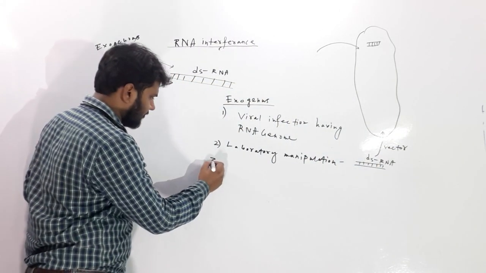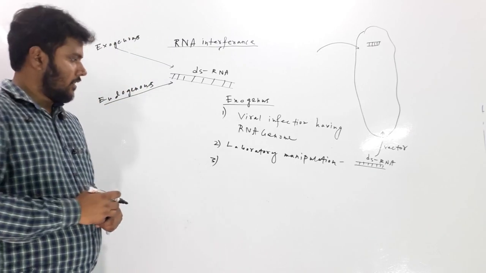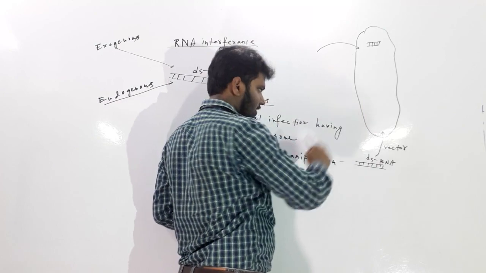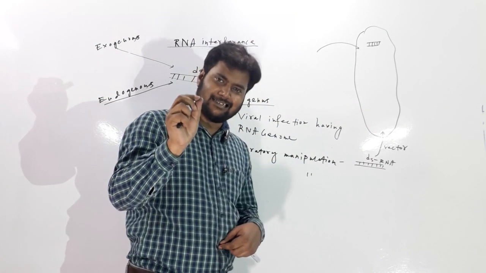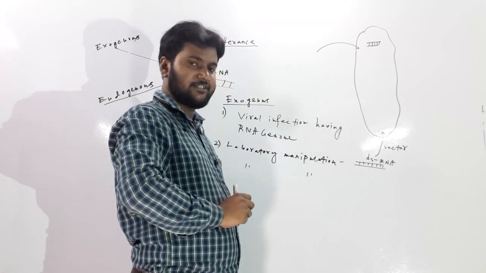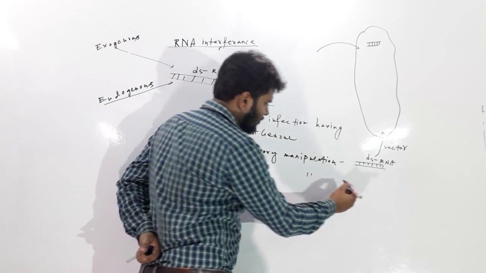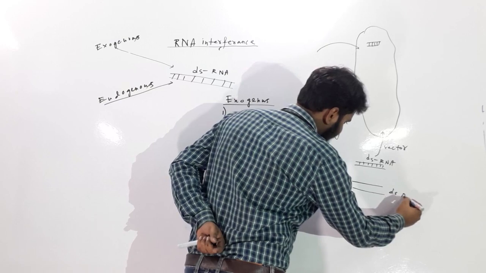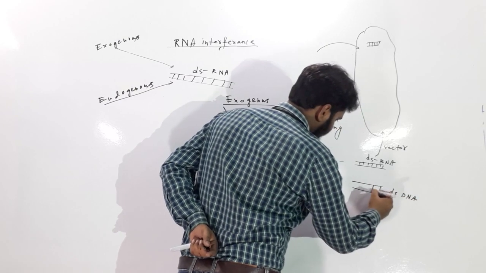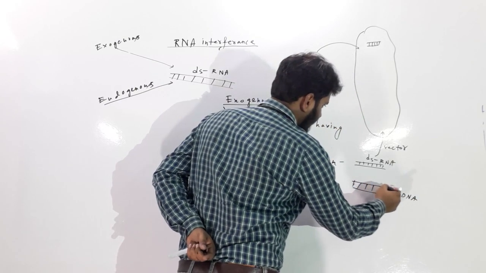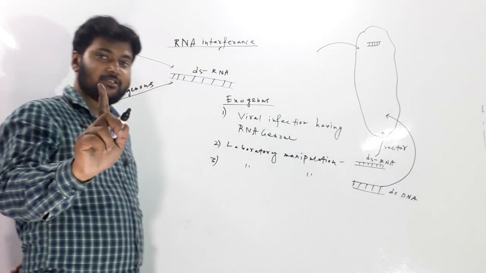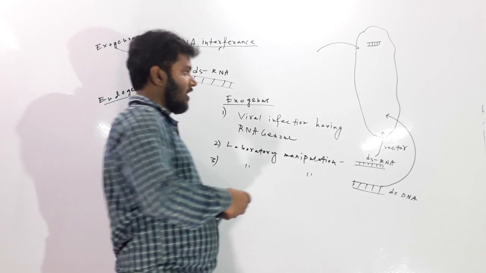Number three, you will do the same thing, laboratory manipulation, but you will not introduce a double-stranded RNA. Instead, you will introduce a double-stranded DNA, a dsDNA, using a vector. But this DNA will be a special type of DNA.